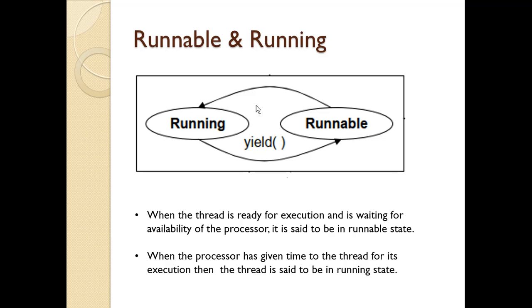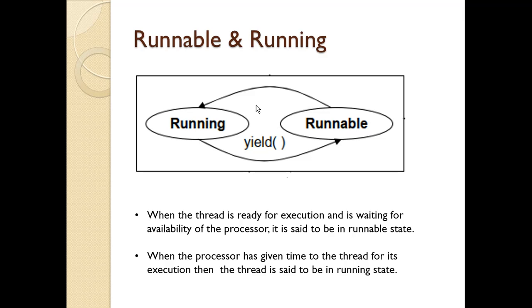The thread runs until it gives up control on its own or it is preempted by a higher priority thread. In a running state, a thread may give up its control in any one of these situations. A thread can be suspended using the suspend method, and later the execution will continue using the resume method.